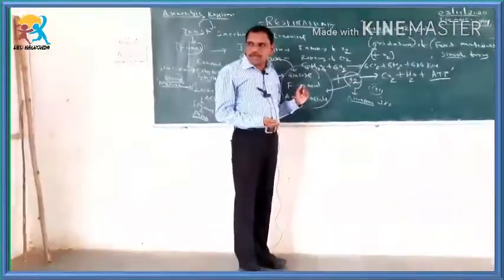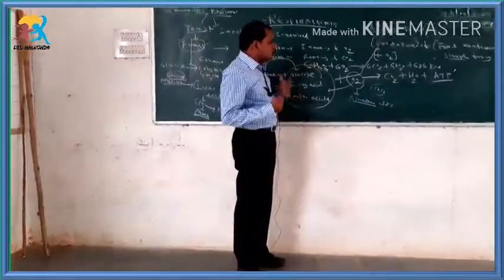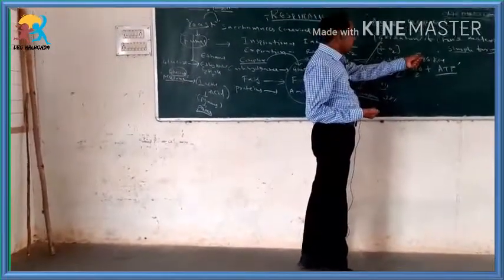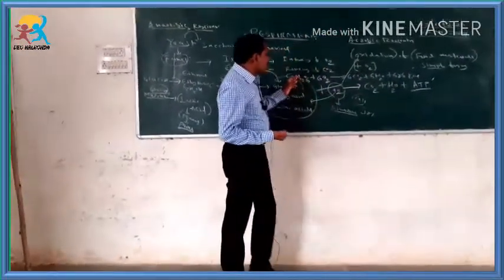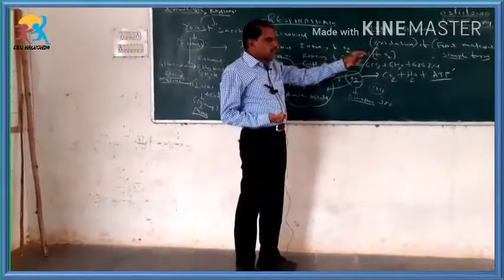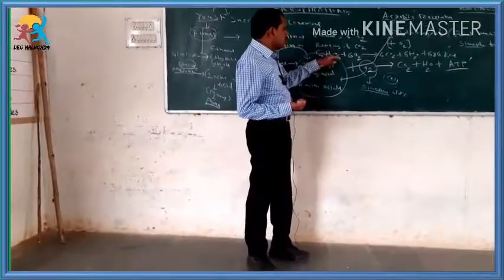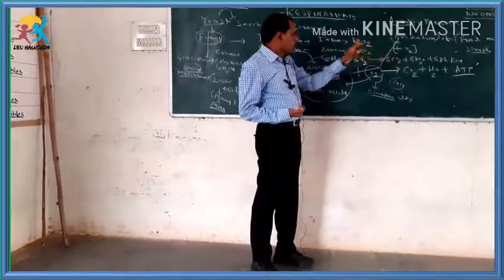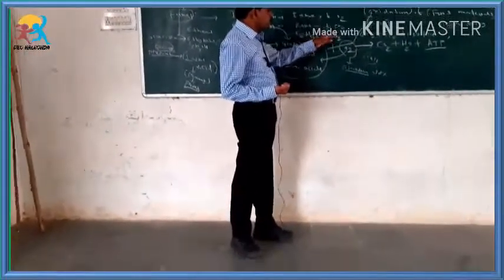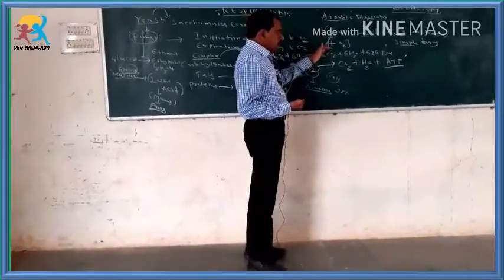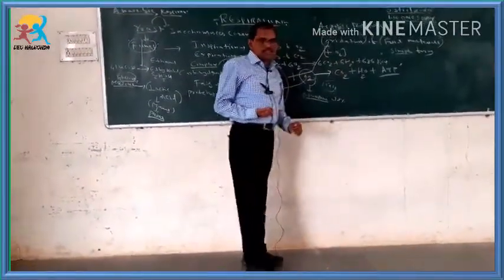So the carbohydrates are yielding a large amount of energy. The energy unit is calorie. Here commonly 1 molecule of glucose in our body may lead to 686 kilocalories of energy. So like that you can write the equation chemically: C6H12O6 plus 6O2 gives rise to 6CO2 plus 6H2O and 686 kilocalories.